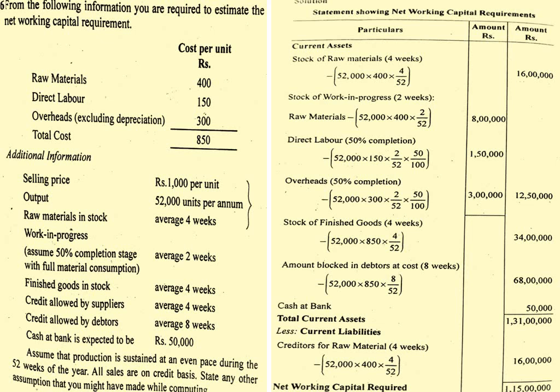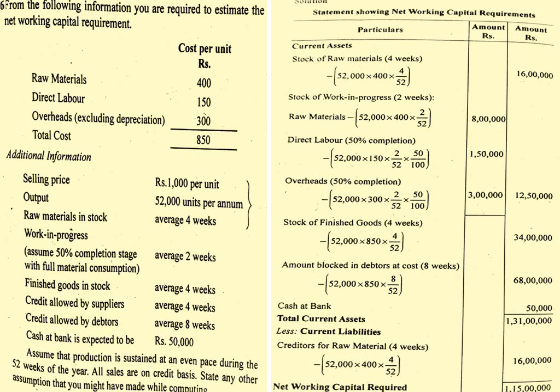Then direct labor 50% completion. So 52,000 into 150 labor cost into 2 by 52 into 50%. It comes around 1,50,000. Then overhead 50% completion. 52,000 into 300 into 2 by 52 into 50 by 100. It comes around 3 lakhs. Altogether work in progress 12,50,000.